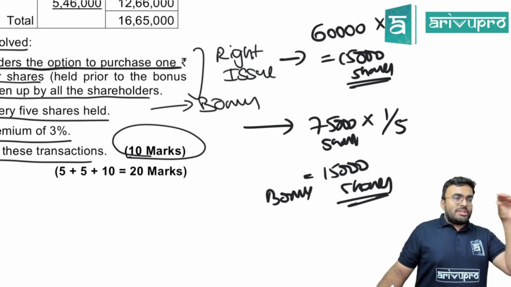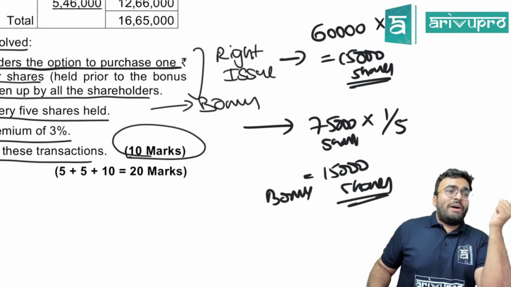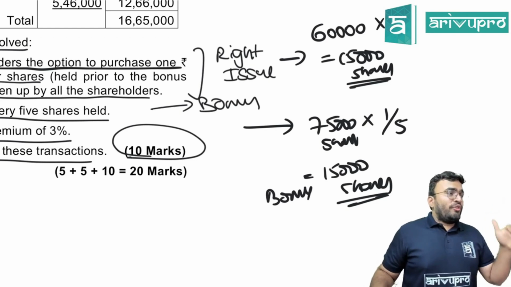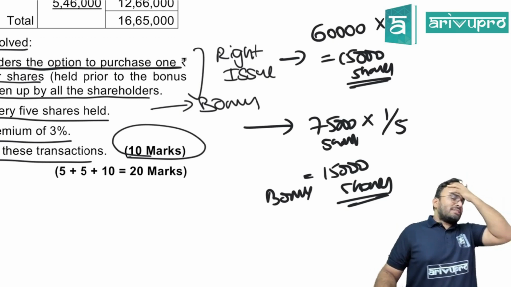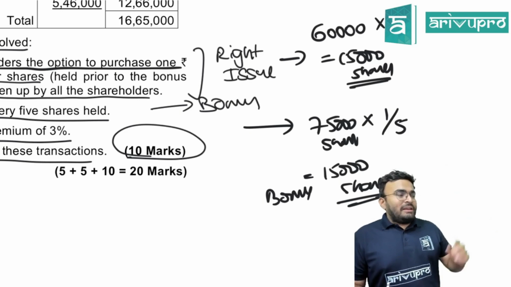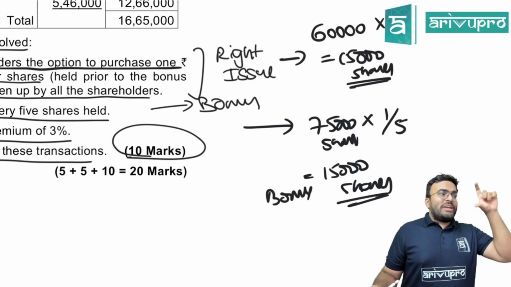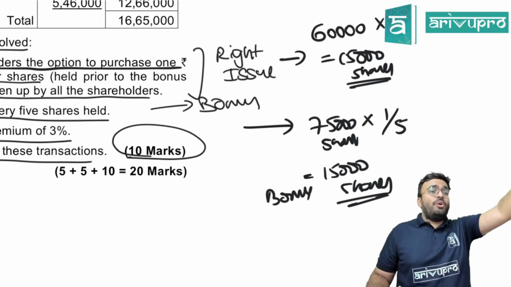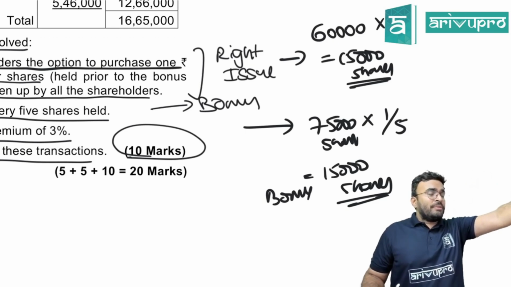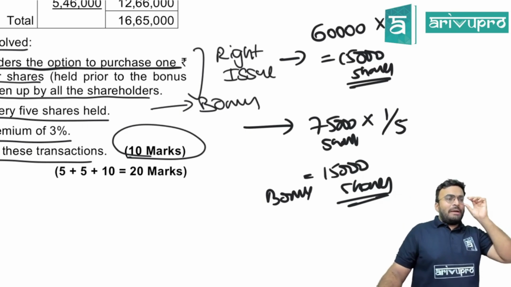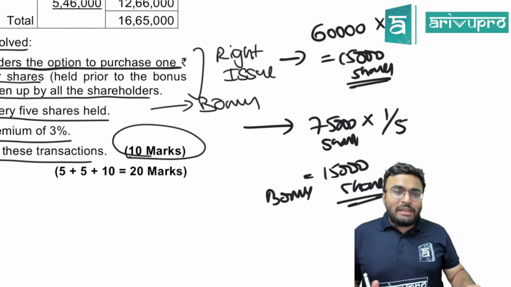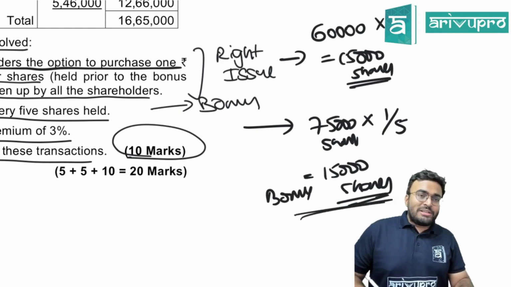First we had 60,000 shares. We gave a right issue in the ratio of 1:4. If you give a right issue of 1:4, what is the number of shares? 15,000 shares. Clear, you gave the right issue. Now your total shares went up from 60,000 to 75,000. 75,000 into 1 by 5, the bonus issue ratio. So 15,000 bonus shares are issued.